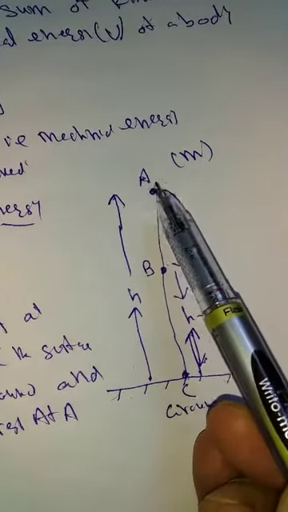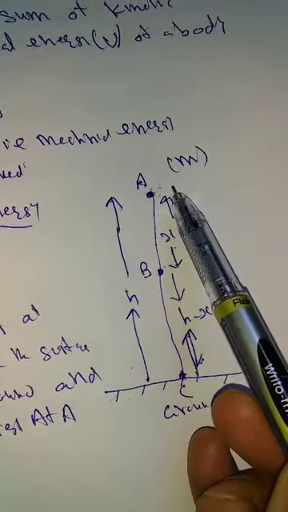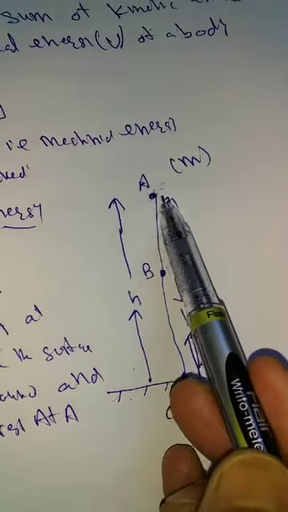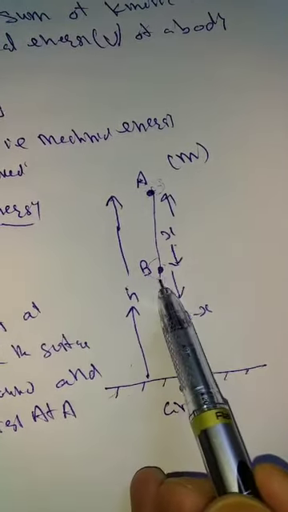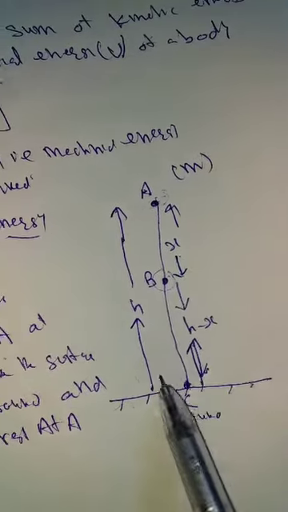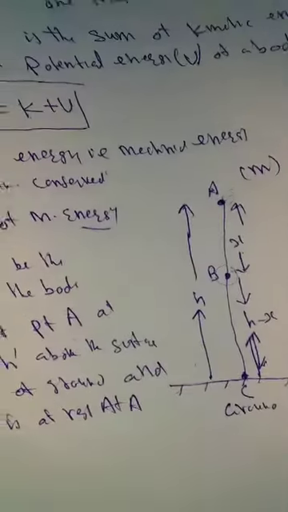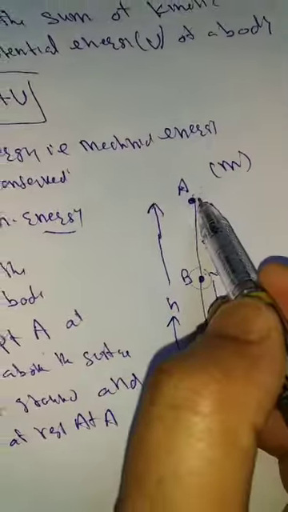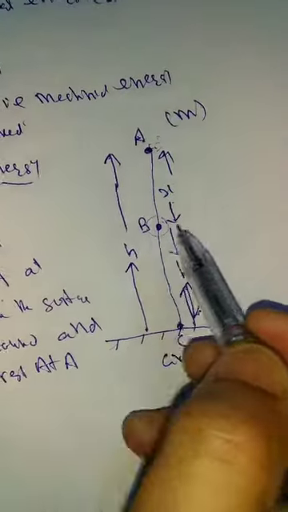We know that mechanical energy is the sum of kinetic energy and potential energy. That means total energy, mechanical energy यहाँ क्या होना चाहिए? I have to find out the mechanical energy at point B. I have to find out the mechanical energy at point C also. So we have to find out that total energy remains conserved. That is, mechanical energy at point A is equal to mechanical energy at point B is equal to mechanical energy at point C.